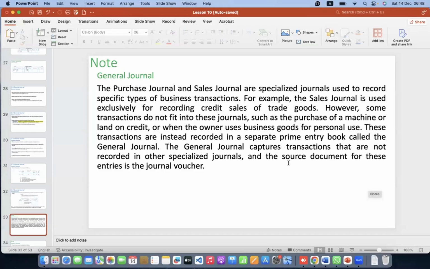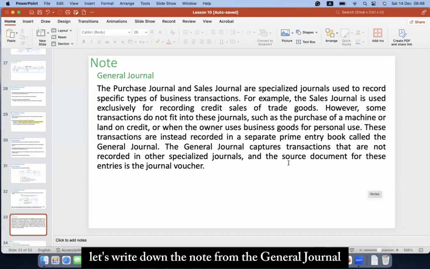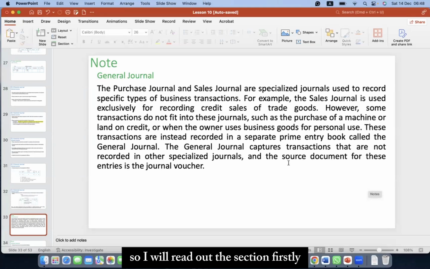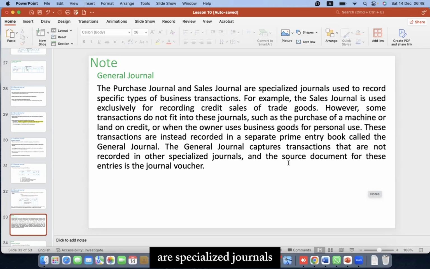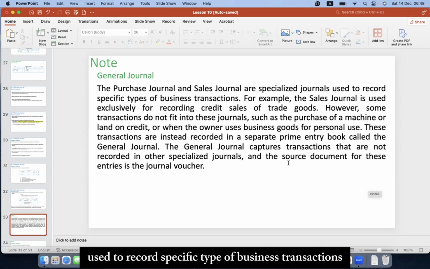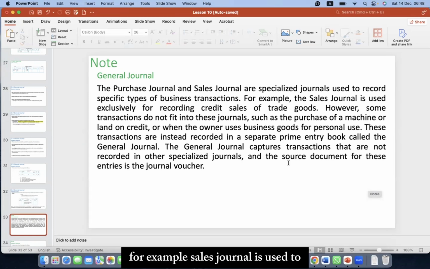Let's write down the note on the general journal. I will read out this section first, and then you can take a couple of minutes and write it. The purchase journal and sales journal are specialized journals used to record specific types of business transactions. For example, the sales journal is used exclusively for recording credit sales of trade goods.